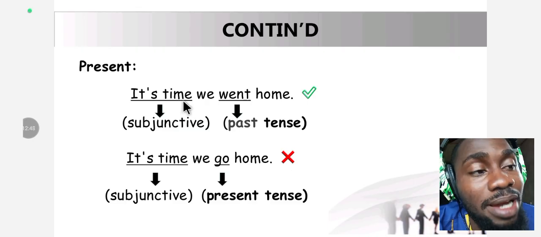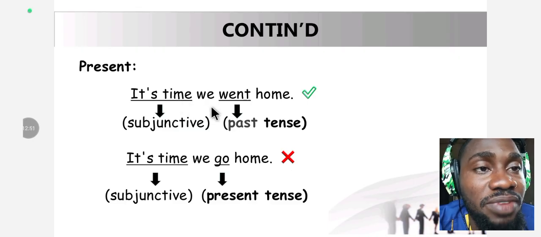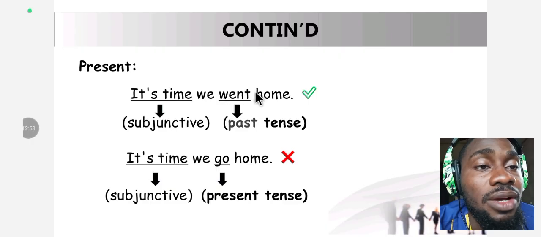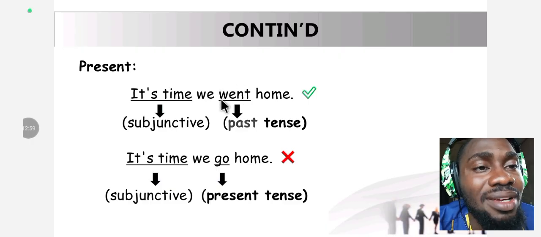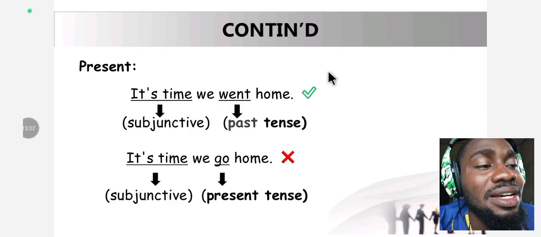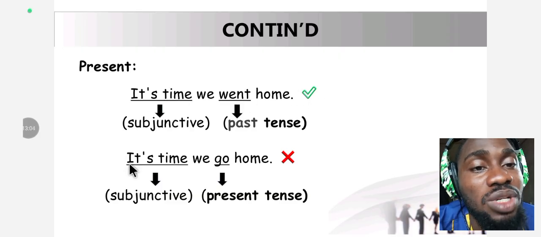Okay, remember the law. Present goes with past tense verb, and the verb we have here is "went." Is "went" a present tense verb or a past tense verb? It's a past tense verb. That's what makes these statements correct. Okay, moving over to the next example we have here.